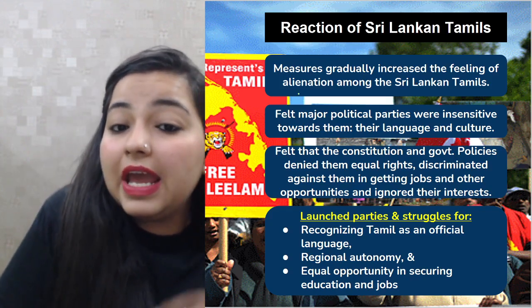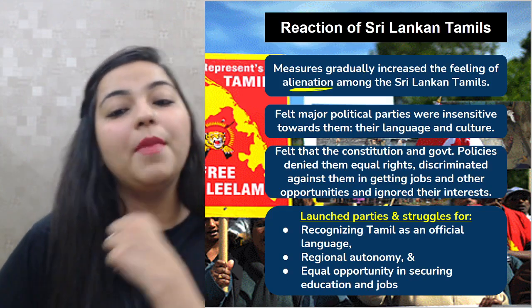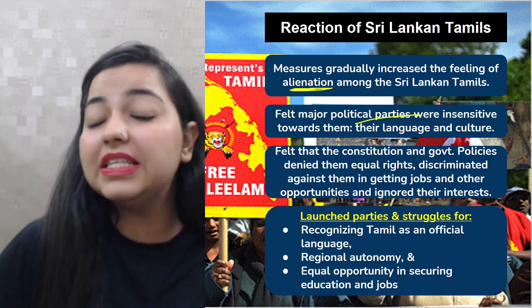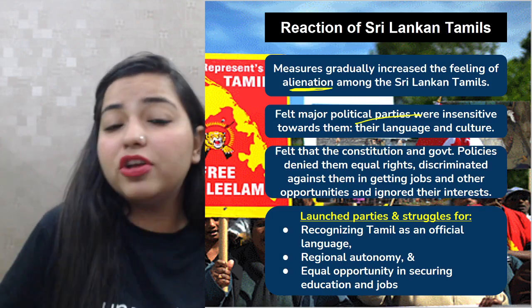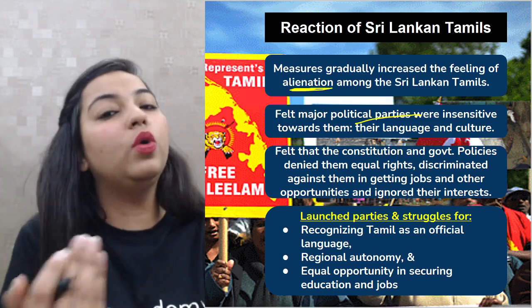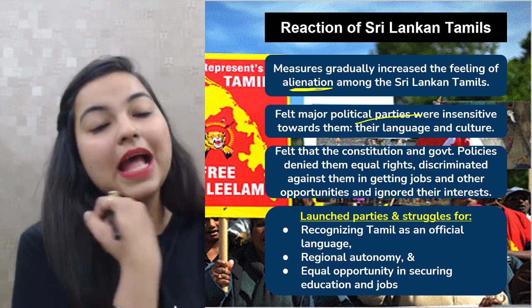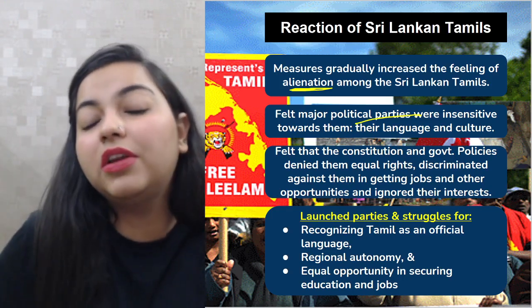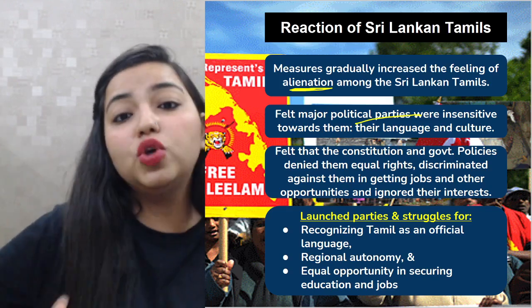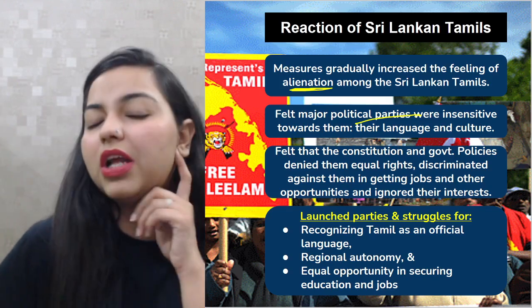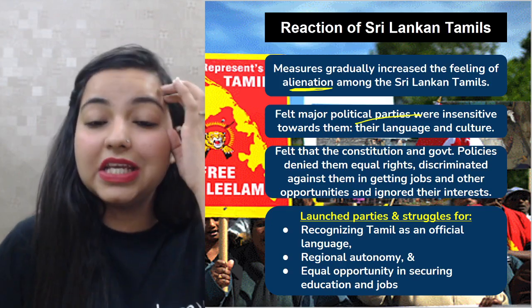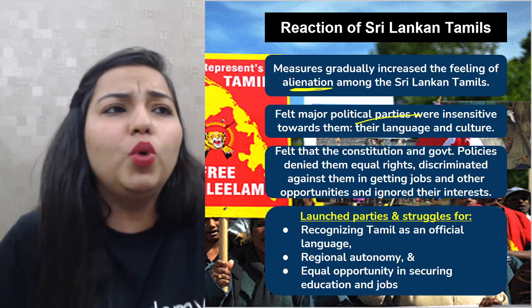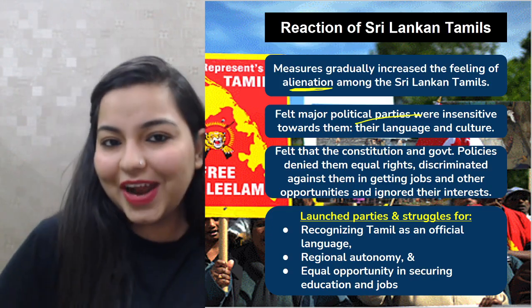So they had a feeling of alienation amongst themselves, and they felt that the political parties were very insensitive towards them, towards their language, towards their culture, and they were only focusing on the Sinhalese language. They were only focusing upon Buddhism. But what about the rest of the religions, the rest of the members who were residing in the country? So this was not a very good agenda which was taken up by the Sinhalese people. But they were doing what they actually got to do, right?